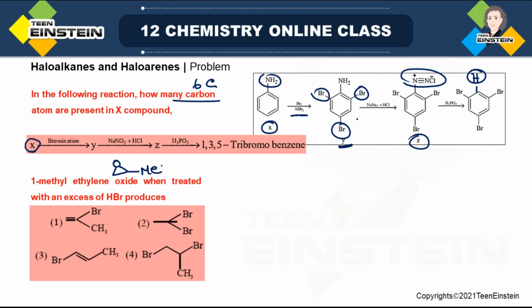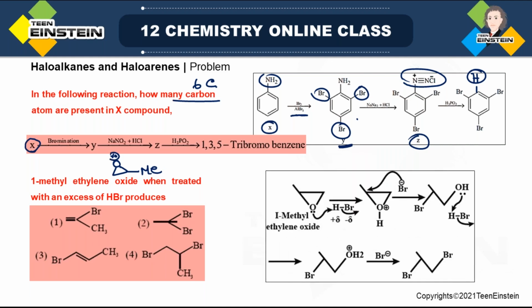So this molecule is treated with HBr. Now as it is HBr, first there will be protonation of oxygen. The lone pair over oxygen will attack the hydrogen of HBr. So first there is protonation, because this side there is partial positive charge, this side partial negative charge. Bromine is more electronegative. Oxygen is carrying positive charge because of this OH bond. Next, Br minus is free in the medium.